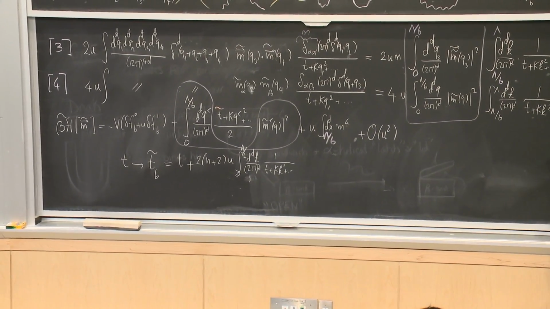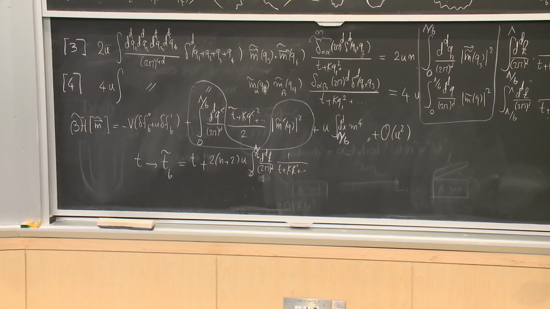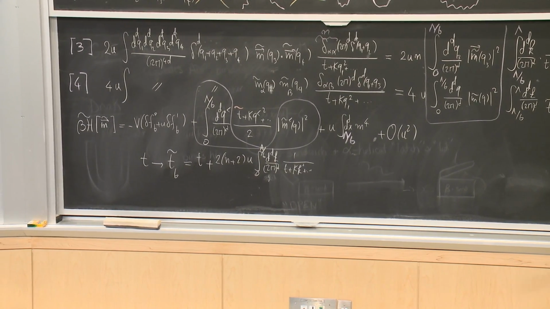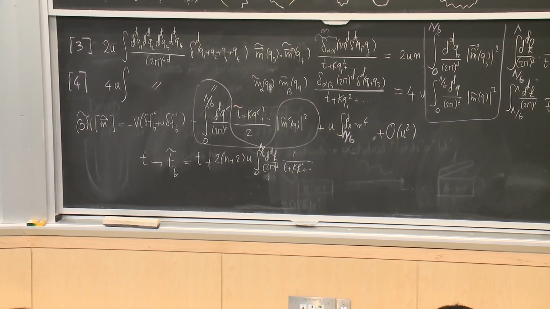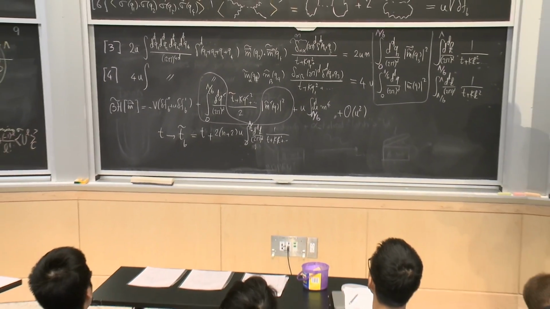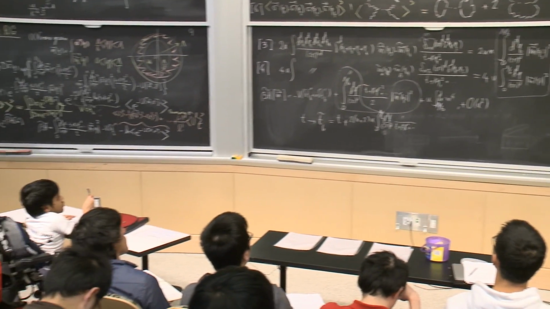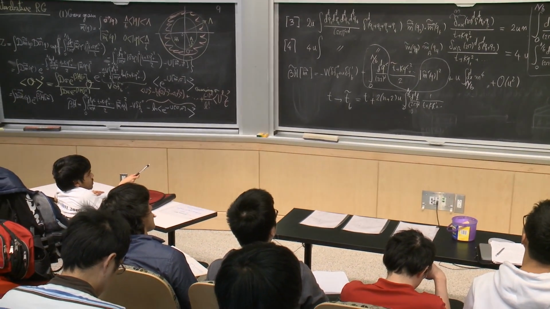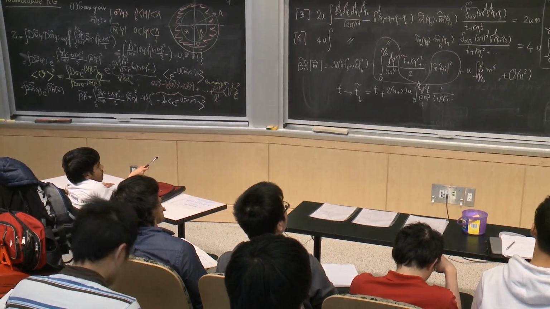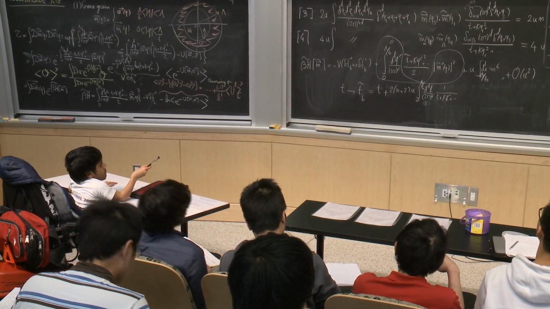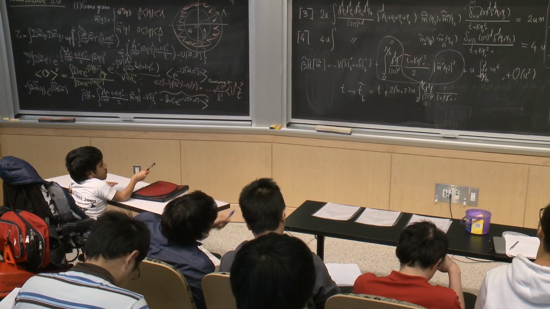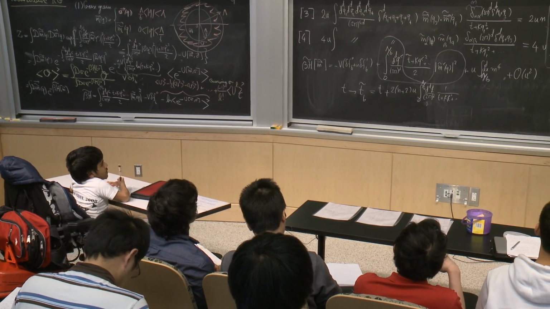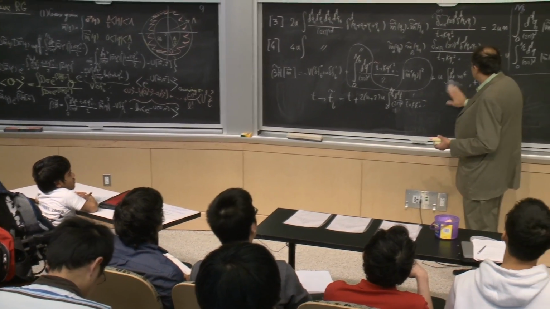Question. Yes? When you have an integration over k, if you had previously defined lambda to be a cutoff in k space, is it 1 over b lambda then, or is it b over lambda? You're right.